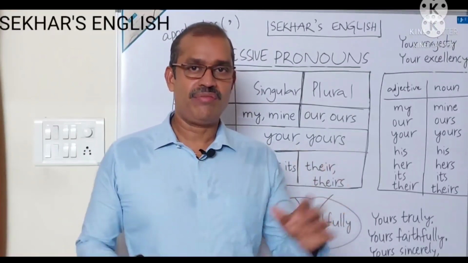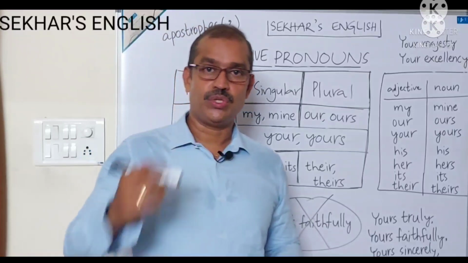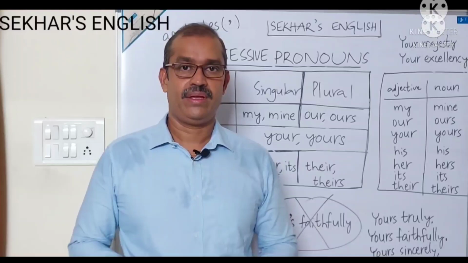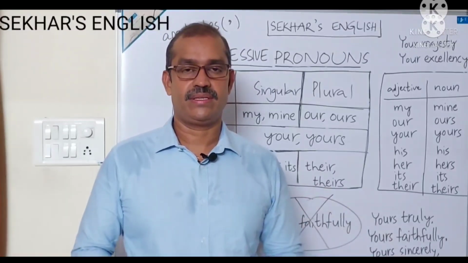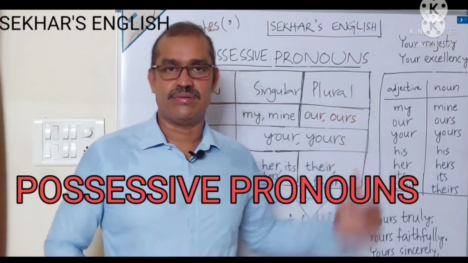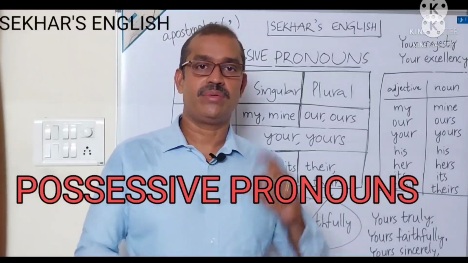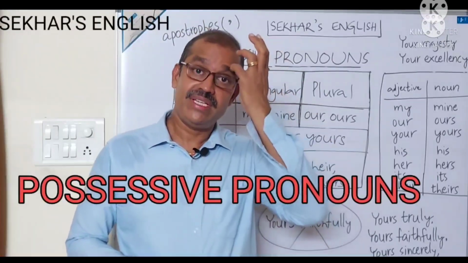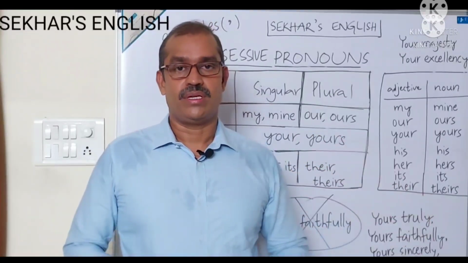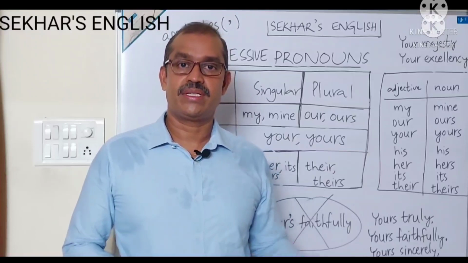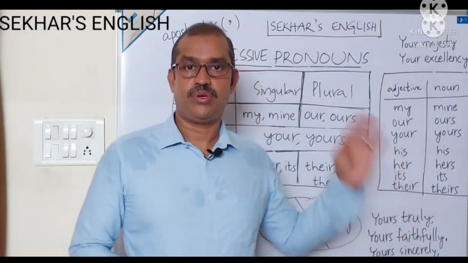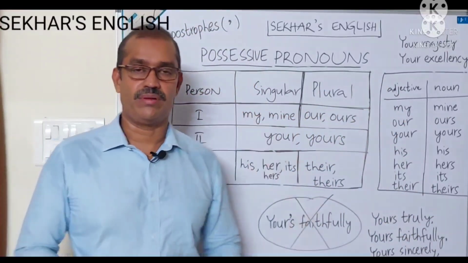Friends, you have found some words like my, mine, your, yours, our, ours, his, her, hers, their and theirs that I have used in my sentences. So what are these called? These are called possessive pronouns. Friends, let me remind you of my previous video in which we discussed what personal pronouns are. Under personal pronouns we discussed subjective case and objective case. What is left? Possessive case. Under possessive case we have all these possessive pronouns.